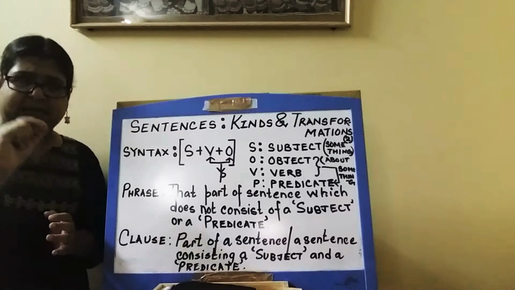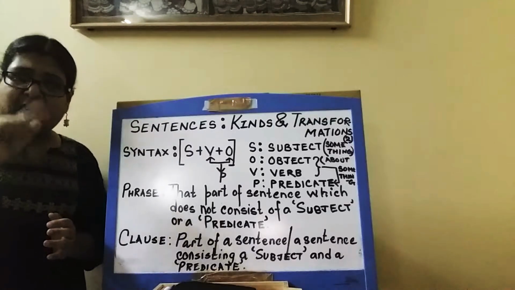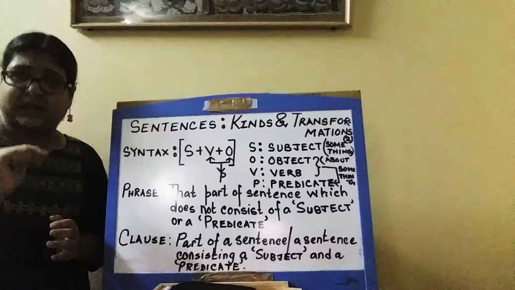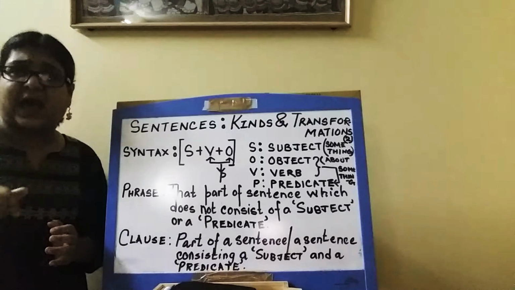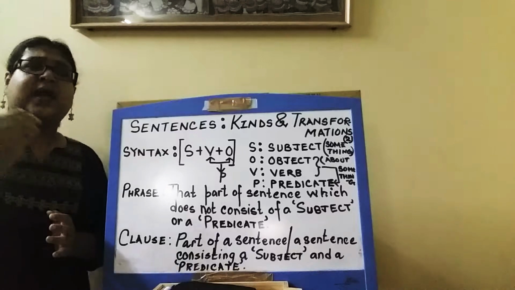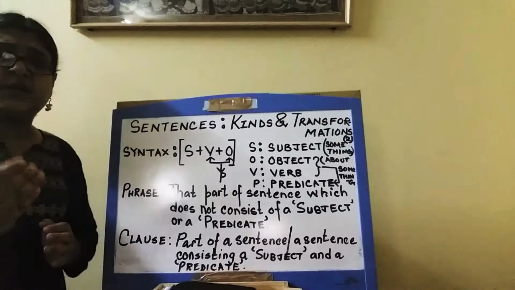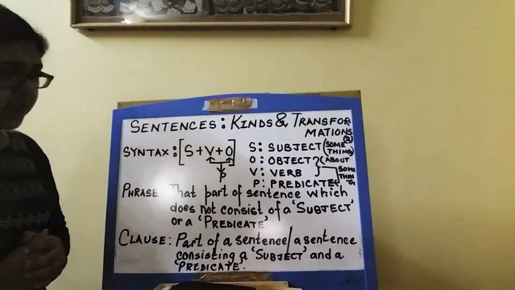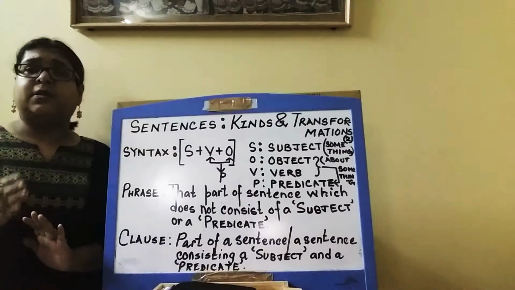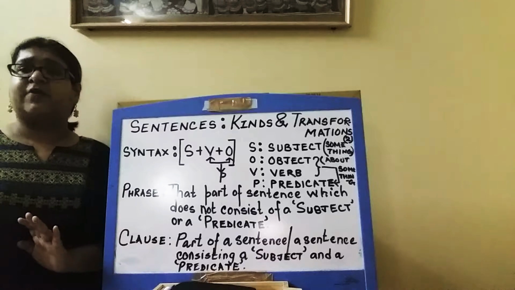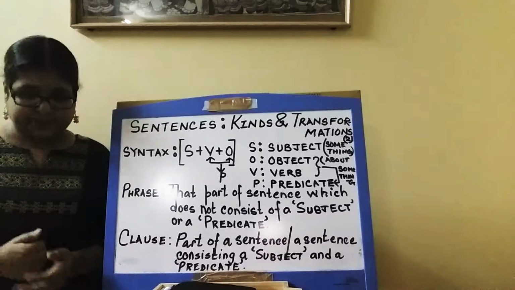It hurts. It will begin with a capital I, and after hurts there will be a full stop. So we are done with our kinds of sentences and their transformation, number 1.